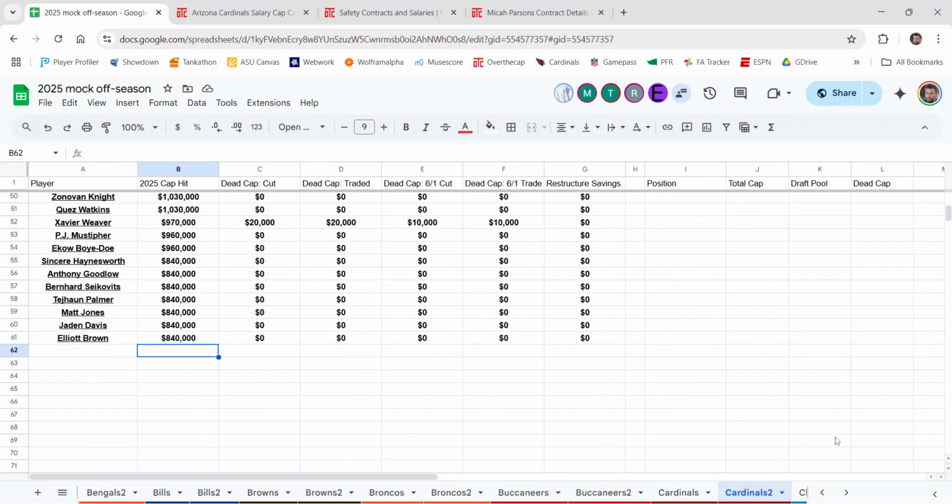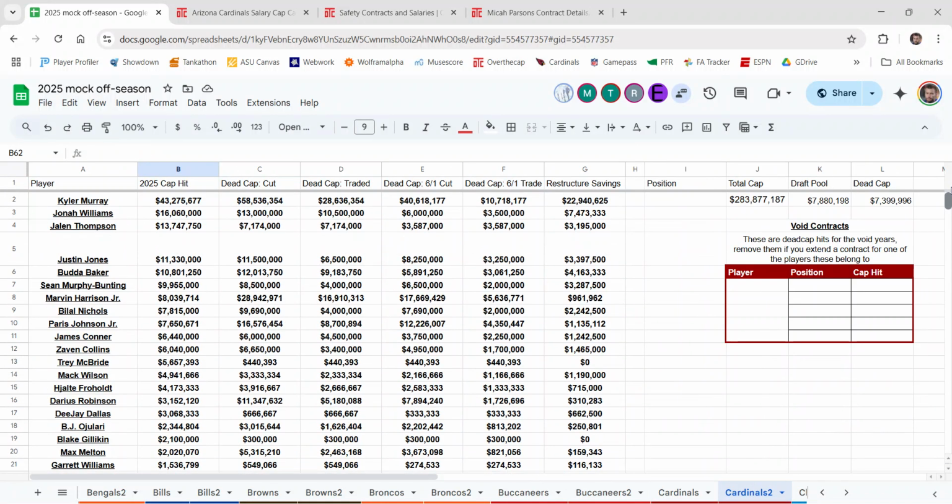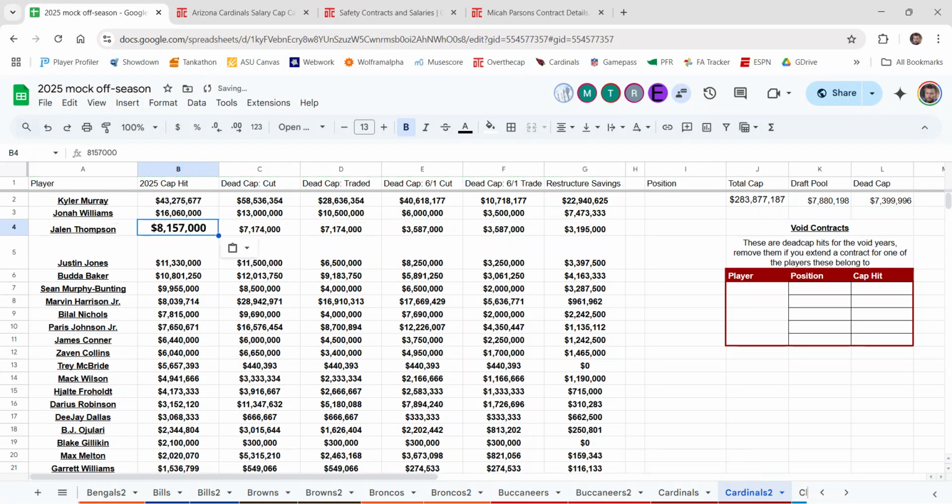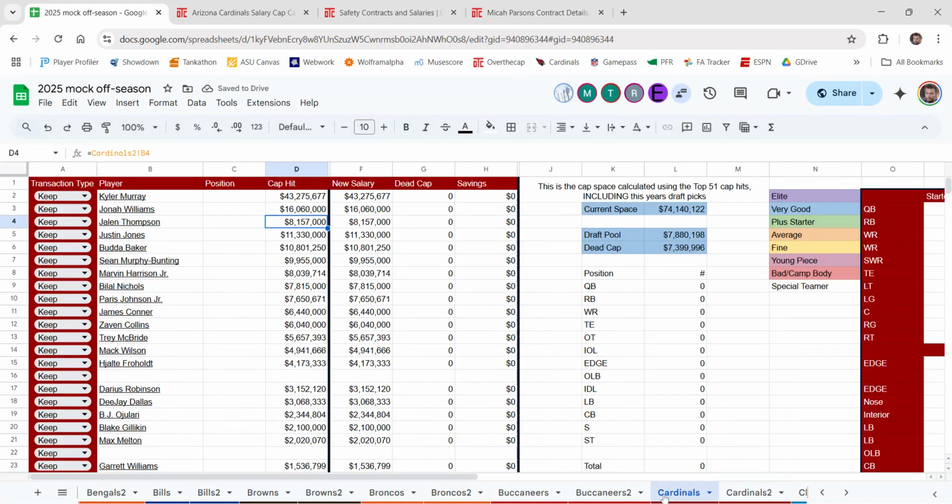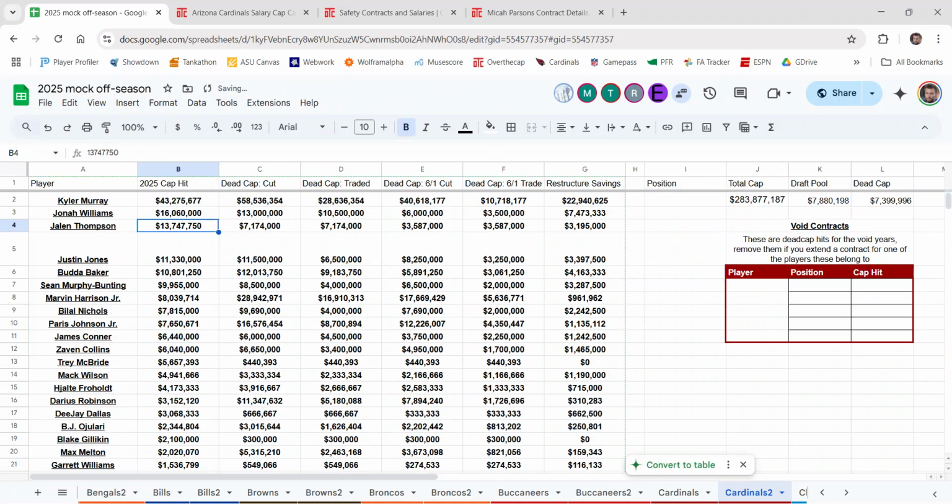Do not touch anything number wise. You want to go into this sheet, your team name with the number 2. So I'm going to take Jalen Thompson. We're going to go into column B because that is the cap hit column, and then go to the cell with Jalen Thompson in it. Then we're just going to paste this new salary figure, $8 million. See right there, and then that reflects in the current space, and it reflects upon the cap hit as well. So there's that.